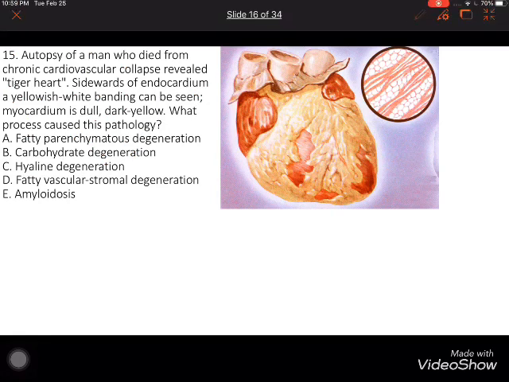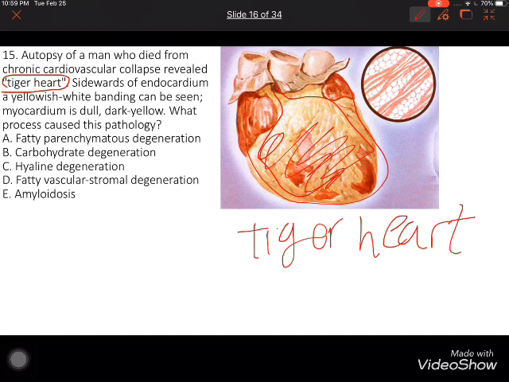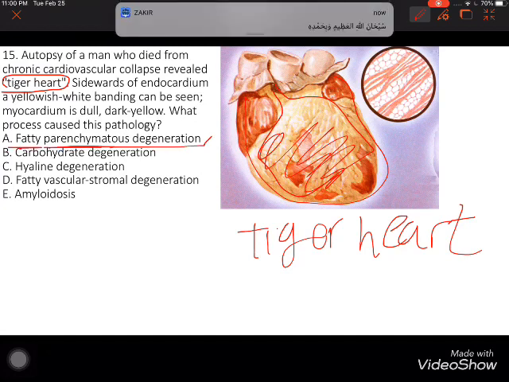If we focus on the question, the answer will be very easy. Tiger heart. What does tiger heart mean? It is when we have accumulation of some lipid in our heart. This lipid accumulates in the heart. It is called tiger heart. That's why we choose fatty parenchymatous degeneration. It refers to tiger heart.